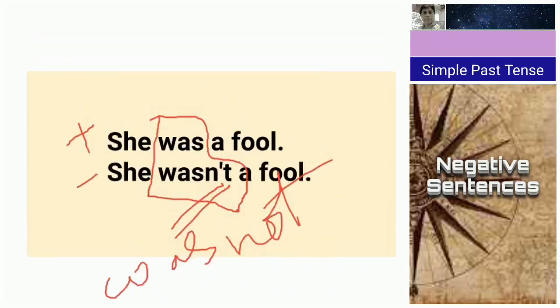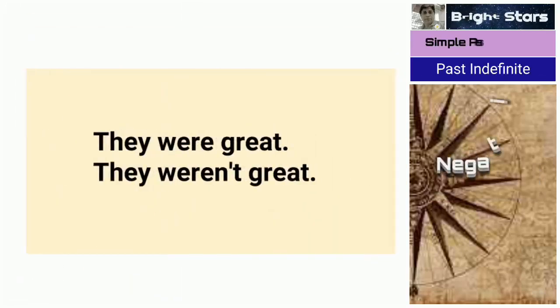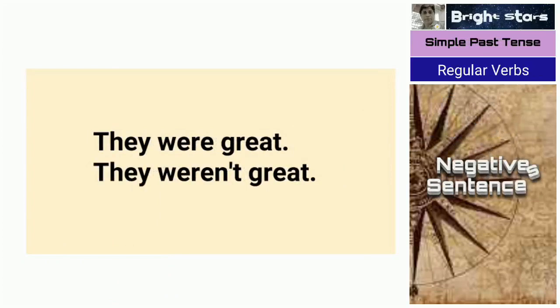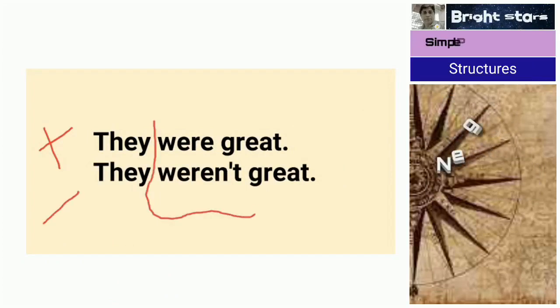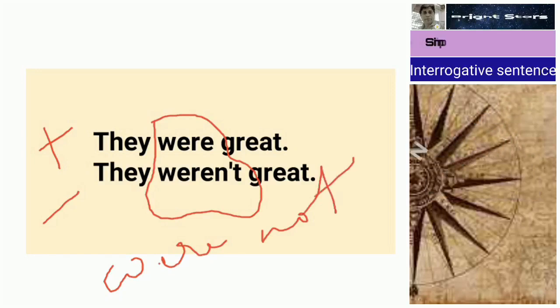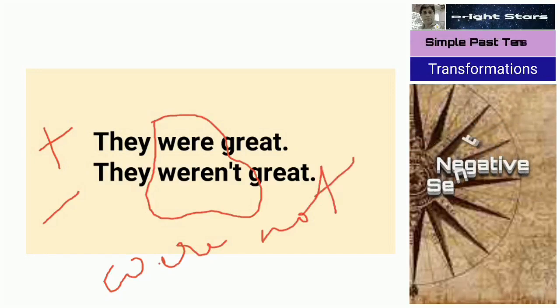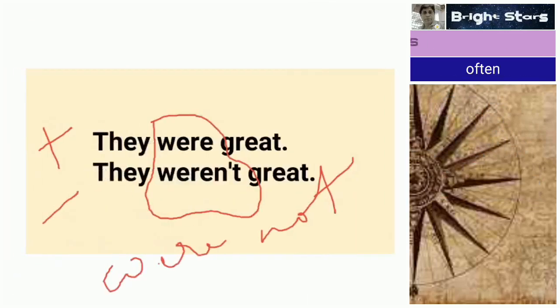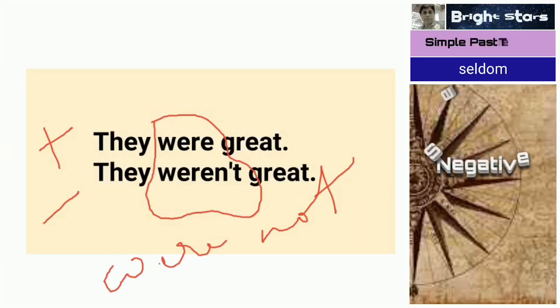So next one we see: they were great, they weren't great. They were great, positive. They weren't great, negative. The verb becomes weren't, which is a contraction. We can use were not also. We can use weren't or were not. So next we are going to learn interrogative sentences.